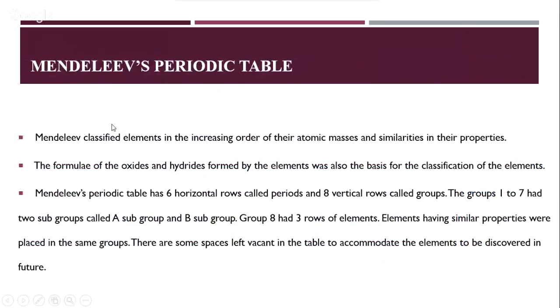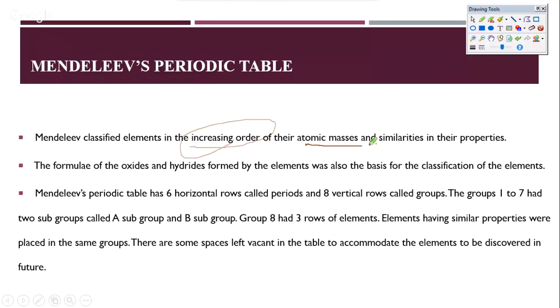Now, in Mendeleev's periodic table, he mostly classified elements in increasing order of atomic masses, that we've seen, and also on the similarities of their properties. He also gave the formulas of all the oxides and hydrides formed by these elements based on their classification. This was one of the very good steps that he took. He was able to predict the oxides and hydrides and their properties just based on their positions. So we know that Mendeleev had done a couple of very bold steps. For example, not only predicting the properties, but also saying that there are certain elements which should be present, but we have not yet found them, and he predicted those elements.